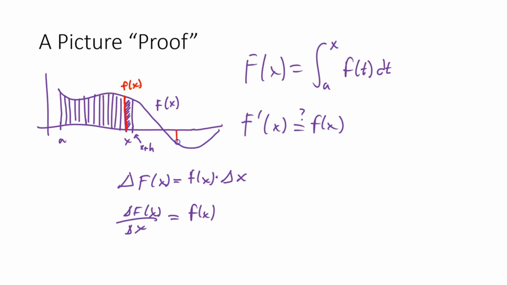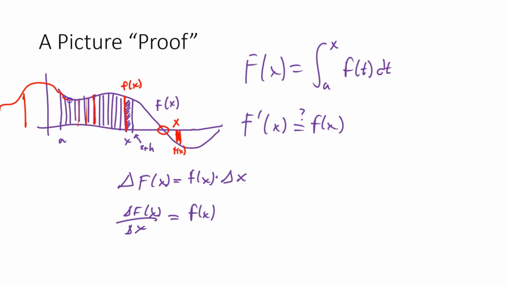And this works anywhere. If x is right here, here's our x plus h. That area there has a height right here of f of x. Any point you're at, it doesn't matter where you started. We could have started here, or here, or here, or over here somewhere. It doesn't matter what the function looks like. All that matters is how it's changing at this moment and how high that function is. So this derivative is actually equal to the function that you are integrating. That's crazy.